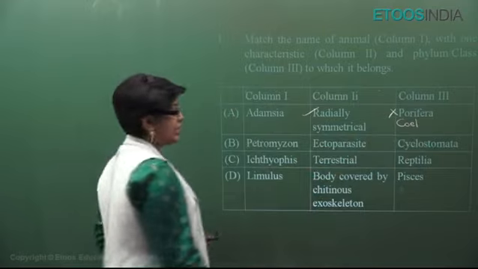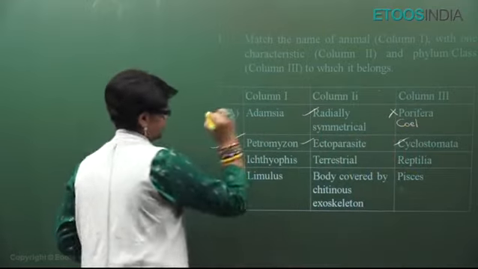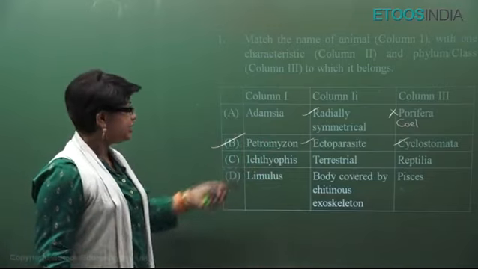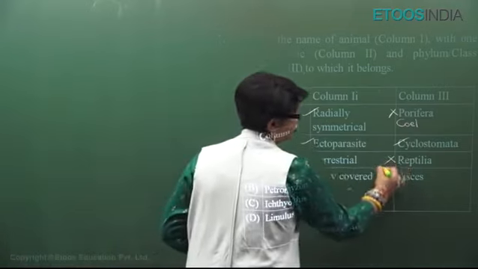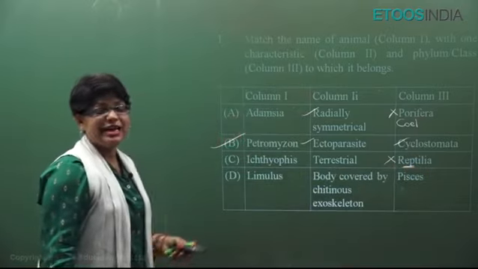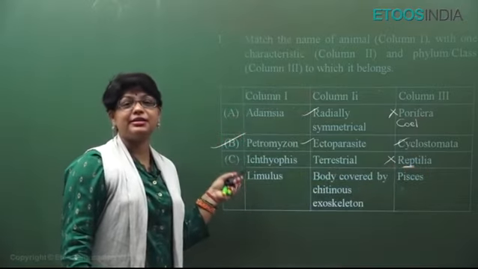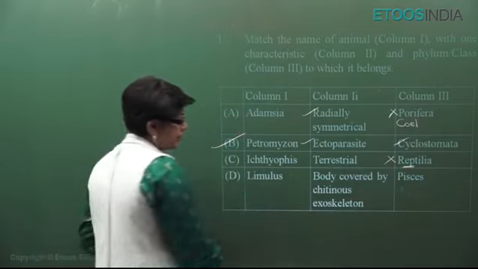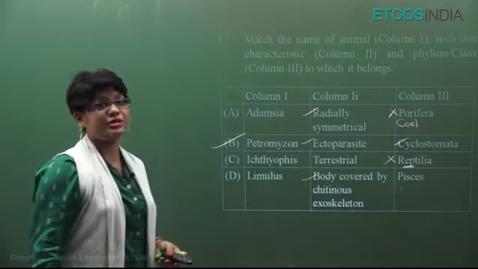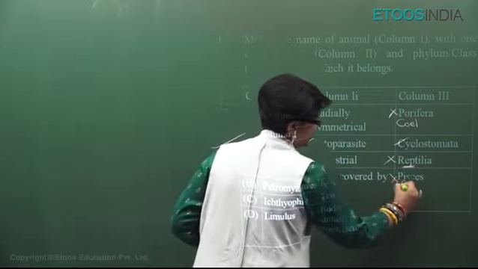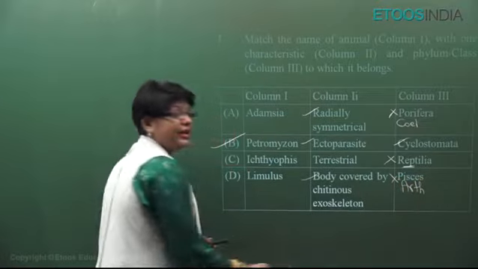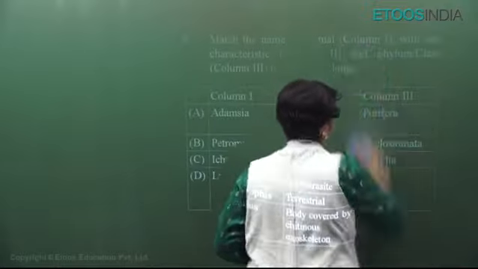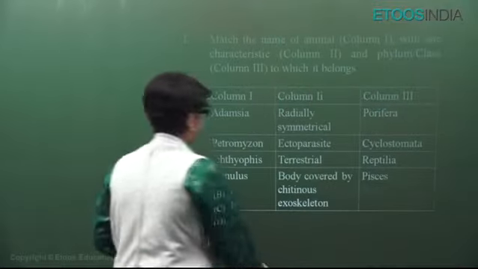Petromyzon is an ectoparasite, yes, and it belongs to Cyclostomata, yes. If you are confident about your theory, your question is solved. But let's check. Ichthyophis is terrestrial Reptilia? No students, it's an amphibian. It is an amphibian with scales. It is a limbless amphibian. It lives in water. Now, Limulus is covered by exoskeleton. Yes, because it is an arthropod and not Pisces. It is the king crab, a living fossil, Arthropoda phylum. So, the only correct match is option number B.